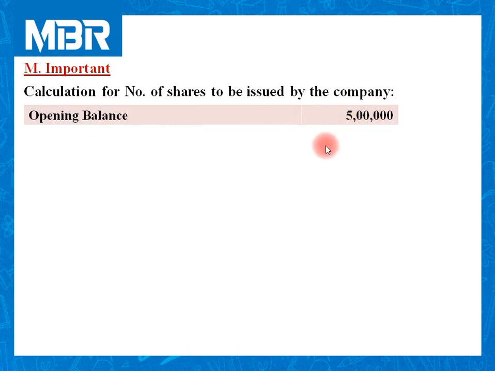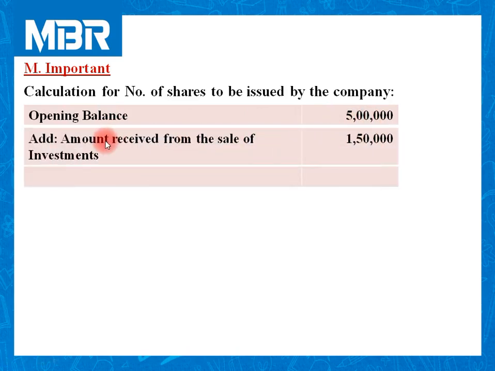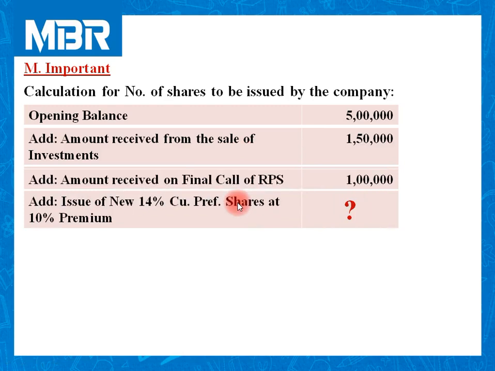We have opening balance of rupees 5 lakhs. We have received rupees 1,50,000 by selling the investment. We have received rupees 1 lakh on final call. And one more receipt is possible by issuing 14% cumulative preference shares at 10% premium. But this amount is mentioned with a question mark, as we don't know it.